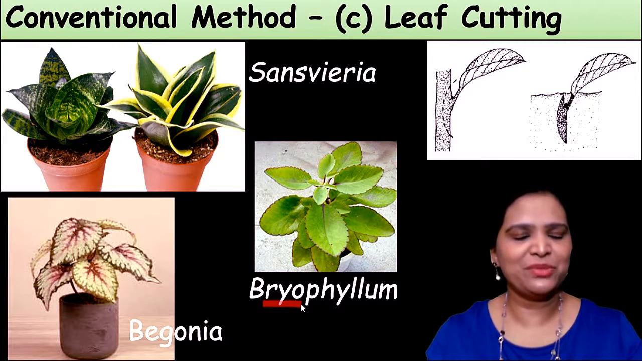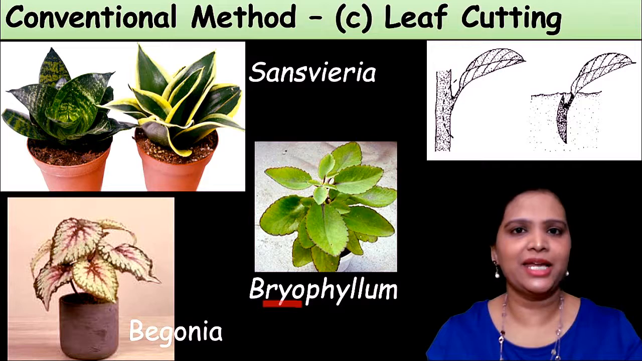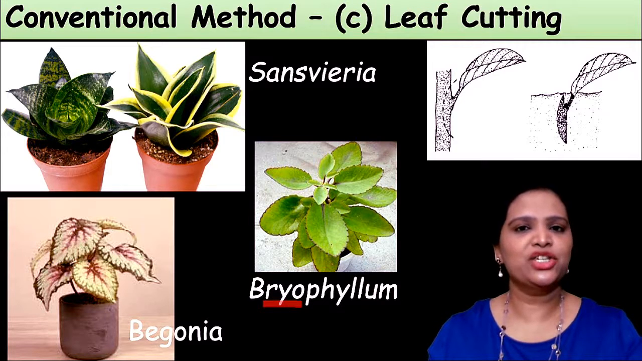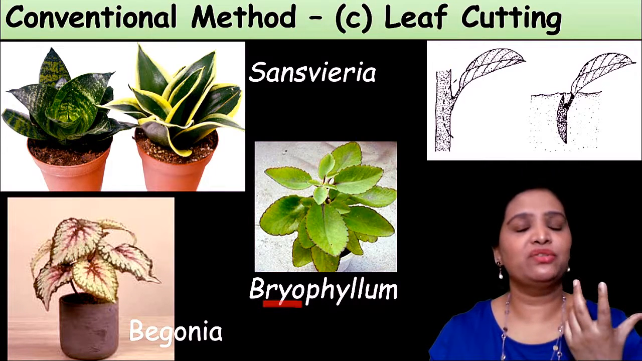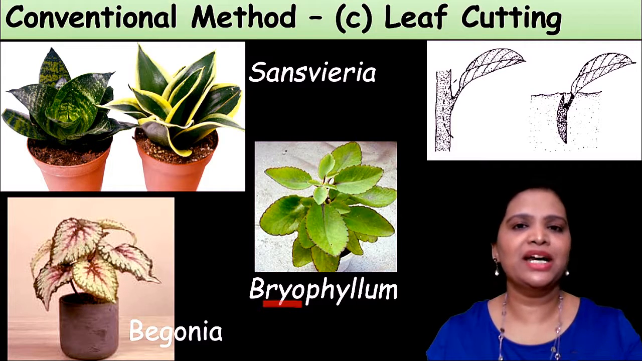Bryophyllum we have studied previously. Do you remember? This is an example of adventitious bud formation on the leaves. So these beauty plants are examples of this leaf cutting method. Even the money plant, which grows fast: if we cut a part of the leaf and put it in water or fix it in the soil, it will grow from that part.